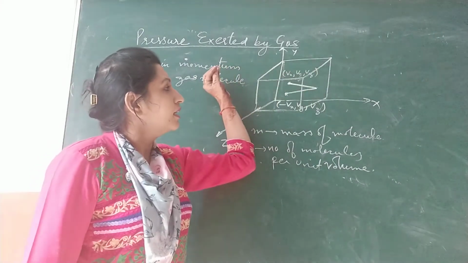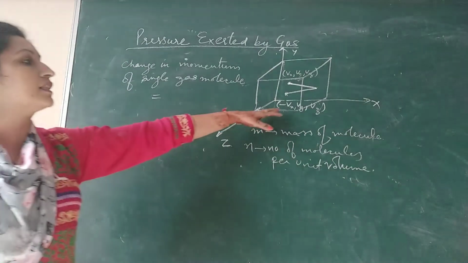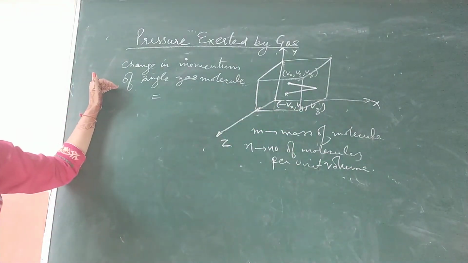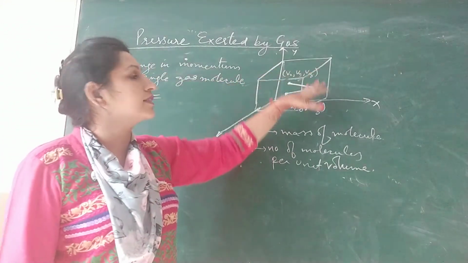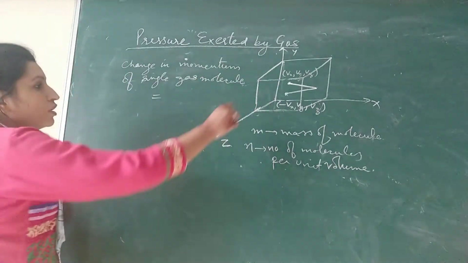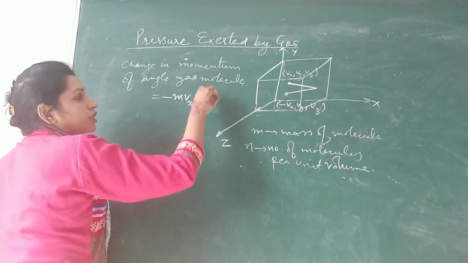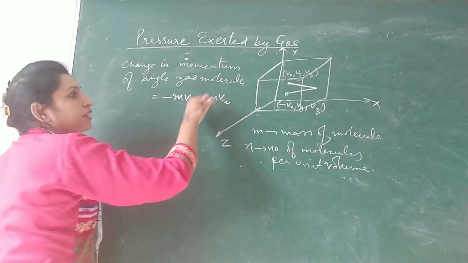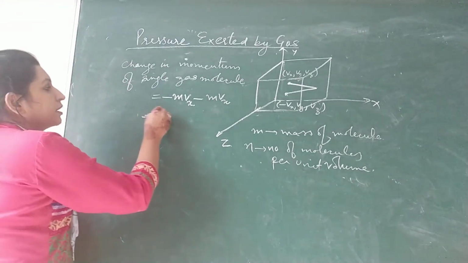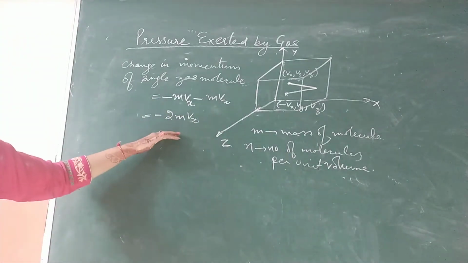It was moving along the x-axis and then strikes the wall, hits the wall, and then bounces back. So velocity is minus Vx, Vy and Vz. So what is the change in momentum of a single gas molecule? Along the y and z axis there is no change because there is no change in velocity. So the change is only along the x axis. It is final momentum, minus mvx, minus initial momentum. Initial momentum is just mvx because velocity was vx. So it is minus 2mvx. This is the change in momentum of a single gas molecule.